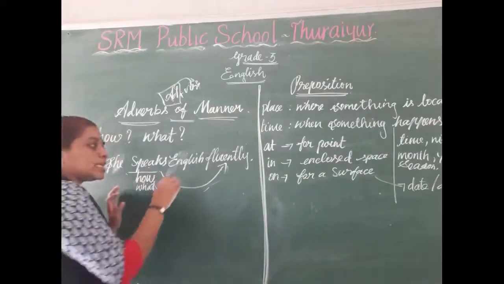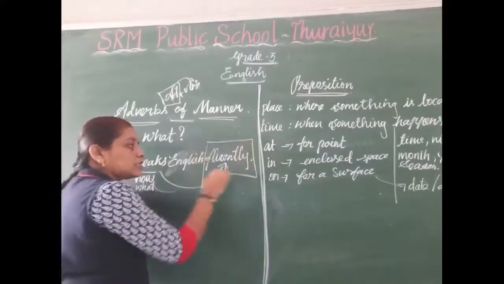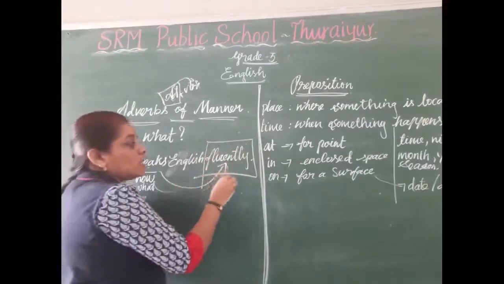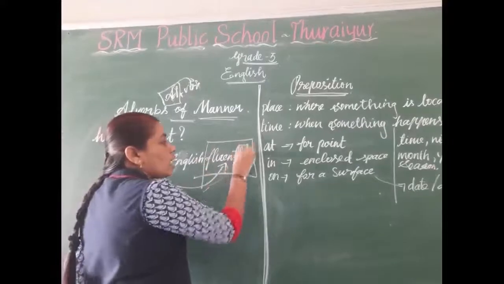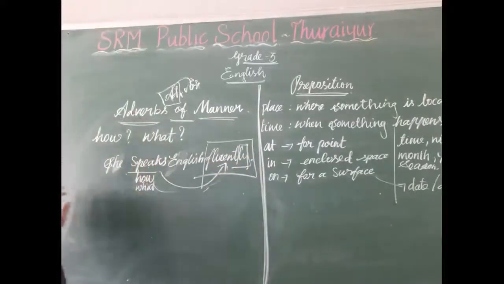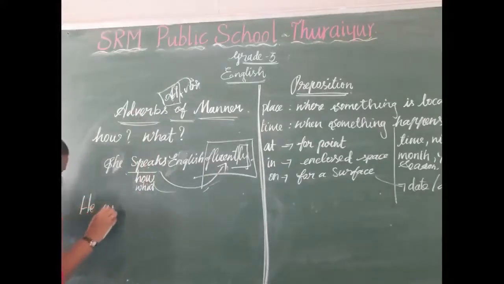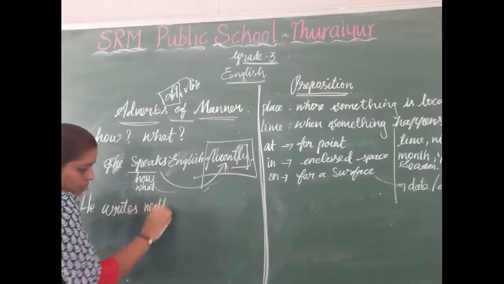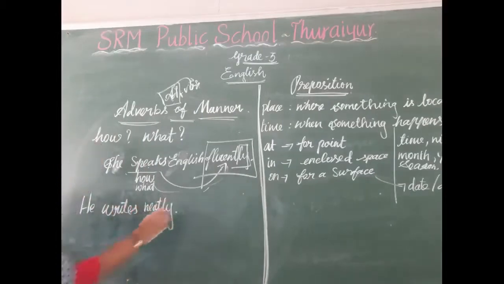Okay. Then listen here. This is the adverb, the adverb of manner. This adverb always ends with ly or ily. Ly or ily. Listen here. He writes neatly.